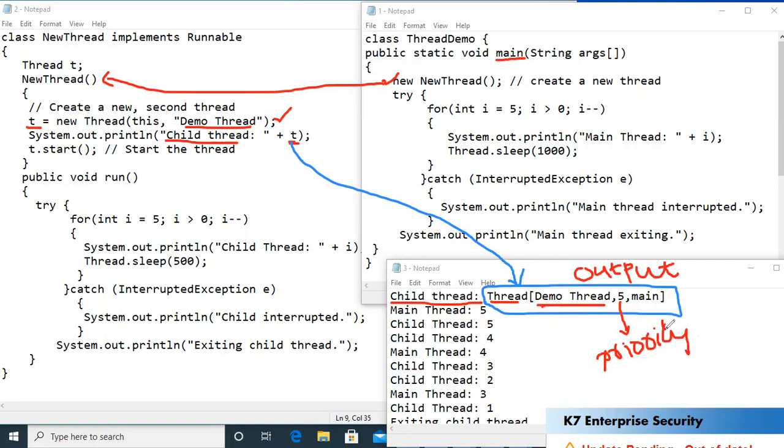By default, all threads or all child threads will have a priority of 5. This priority can be changed if you want to change it, but by default the priority of the thread is 5.